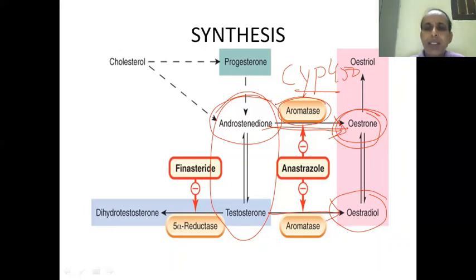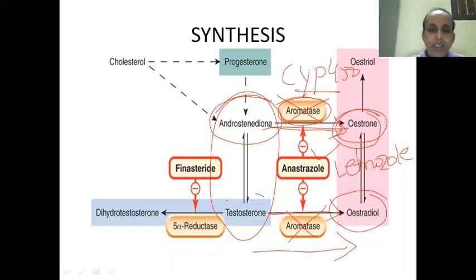Drugs like anastrozole and letrozole prevent the aromatase enzyme and prevent the conversion of testosterone to estrogen.